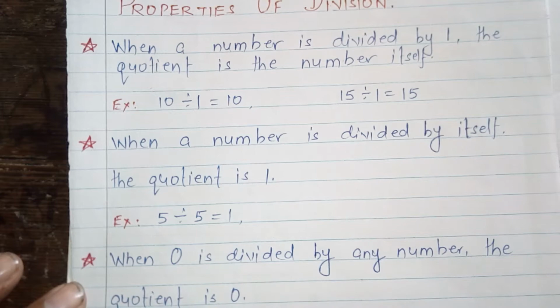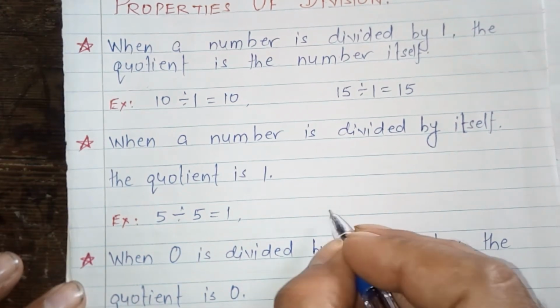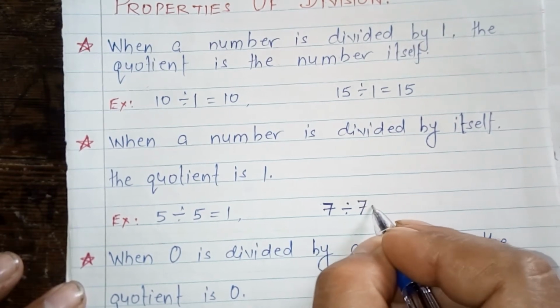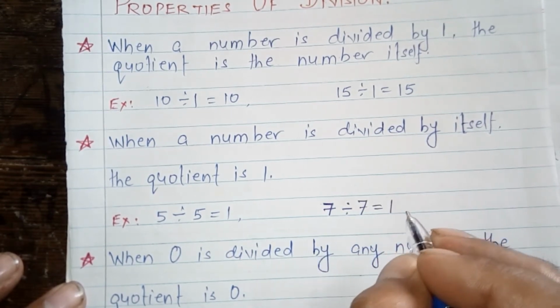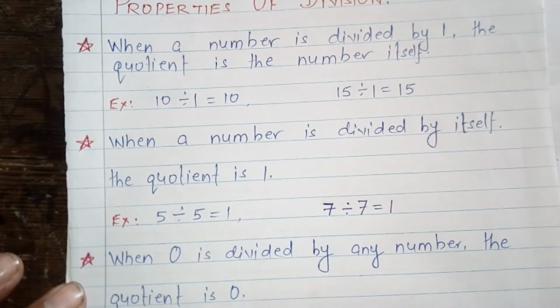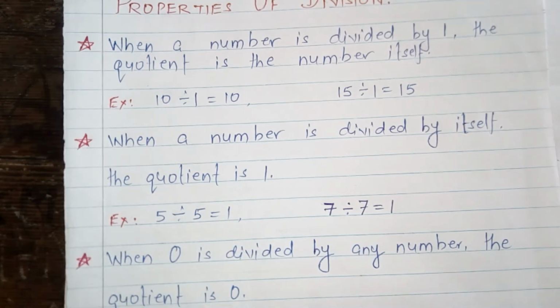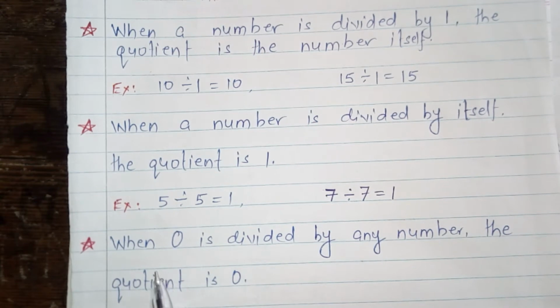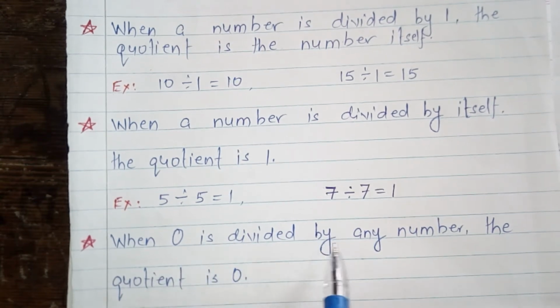I want to give just another example. If 7 is divided by 7, then you will always get 1. The meaning is if the same number is divided by the same number, then quotient will always be 1. Okay. Now the third property is when 0 is divided by any number, then quotient is 0.